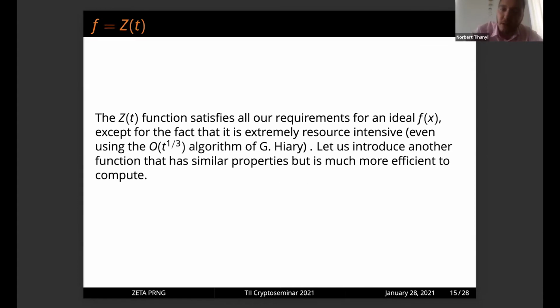So basically, of course, there is an algorithm from Hiary that makes it possible to compute the Riemann zeta function much faster than the original Riemann-Siegel formula. However, this is still too slow for us. So we introduced a new function in the last few years, and this function can be used for random number generators. The new function has the same behavior as the zeta function. However, it is much easier to compute, and we expect the same behavior.